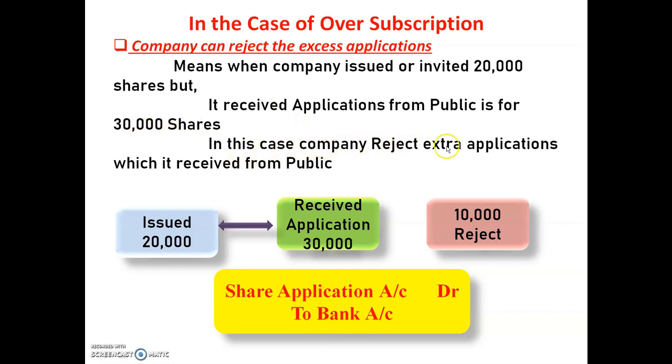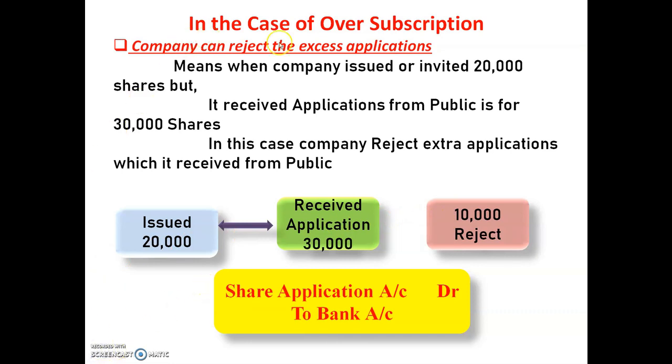In this case, the company can reject the extra applications which it received from the public. How much extra will it be? That is 10,000. See here, the company issued 20,000 shares, applications received from the public are 30,000, and the extra excess is 10,000. Here the company will reject this excess amount.